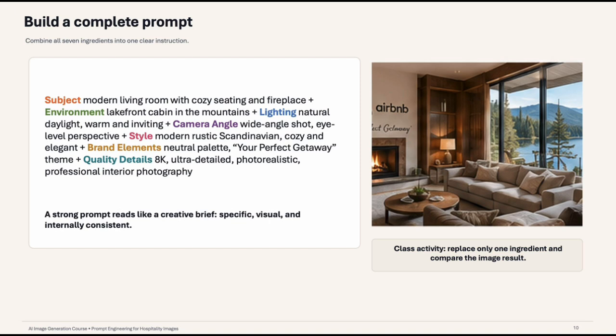This is an example for an Airbnb business because that's mainly where I specialize. Let's see the formula in action. First, the subject: modern luxury living room with a fireplace. Second, the environment: lakefront cabin surrounded by mountains. Lighting: warm natural daylight. Camera angle: a wide angle interior photography. Style: modern luxury Scandinavian design. Brand elements: luxury vacation retreat branding. Quality details: 8K photorealistic professional photography. Notice how every component works together to create a highly detailed result.